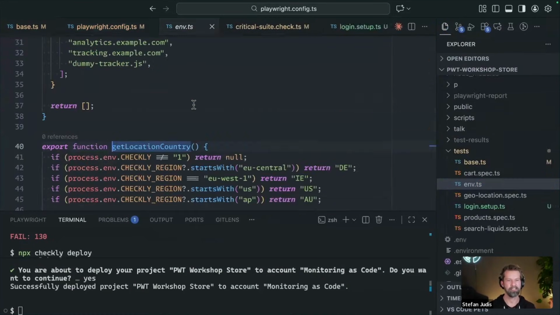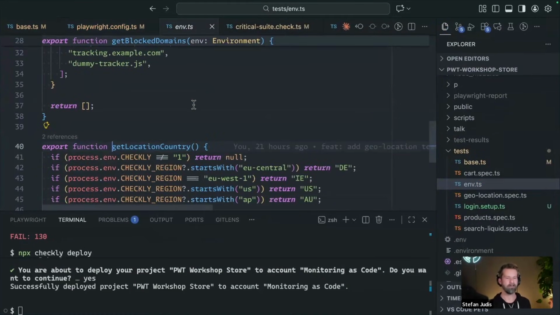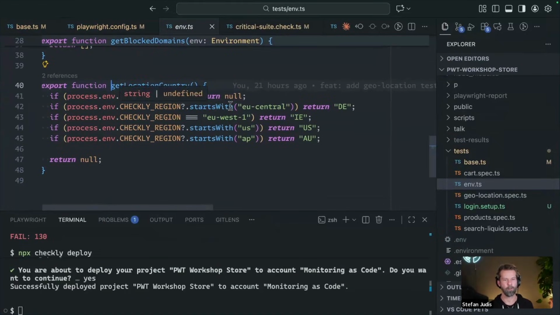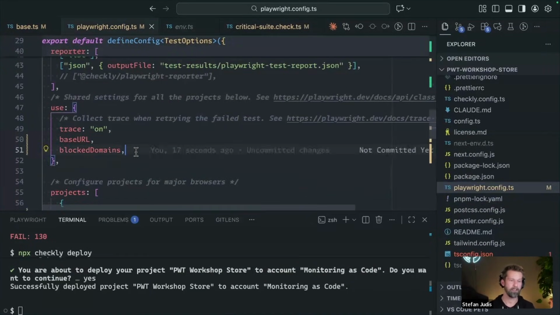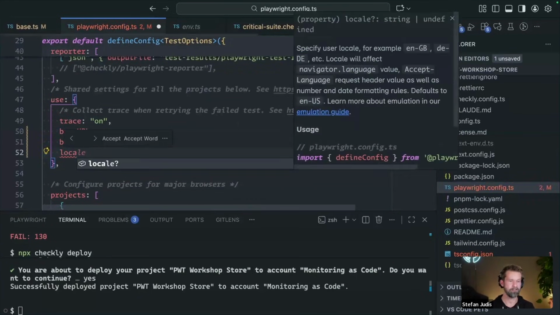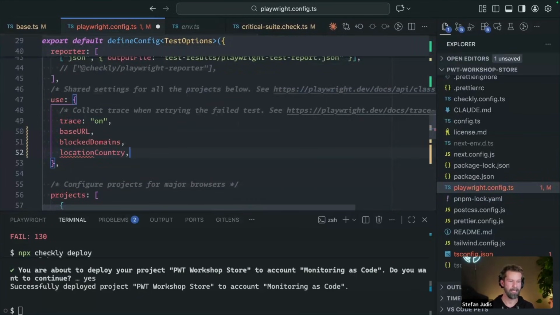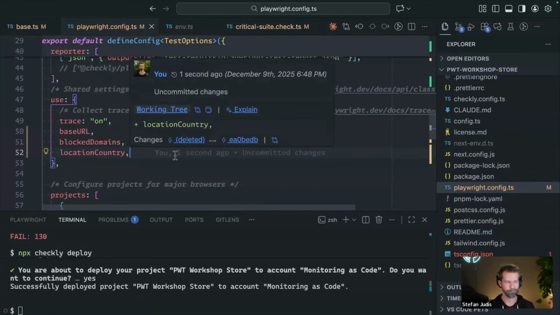So location country is also just checking for the Checkly region, right? So whenever this code is running in EU Central, we'll be in Germany. If it's EU West, we'll be in Ireland. We will be in the US if it starts with US, and so on. And again, because we have it as a fixture value, we can go in here and say location country. We pass it into our Playwright stuff.